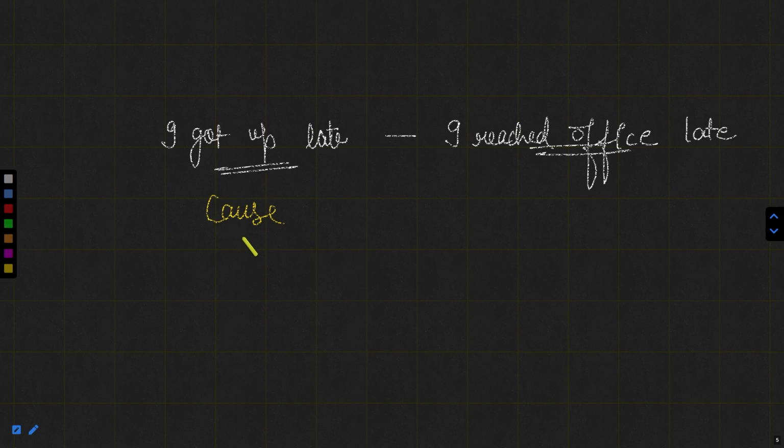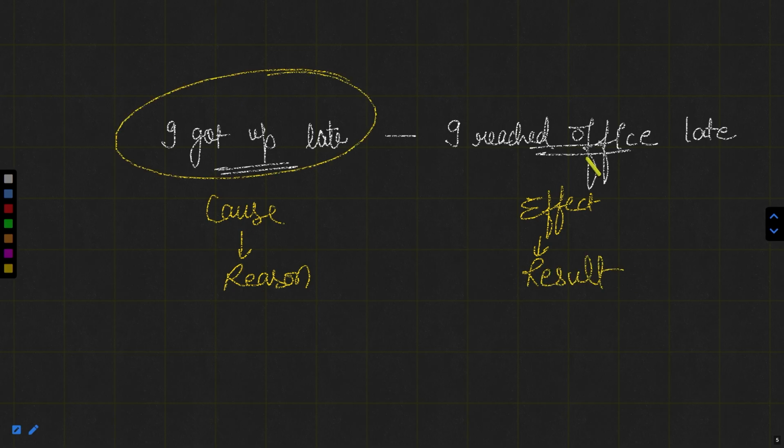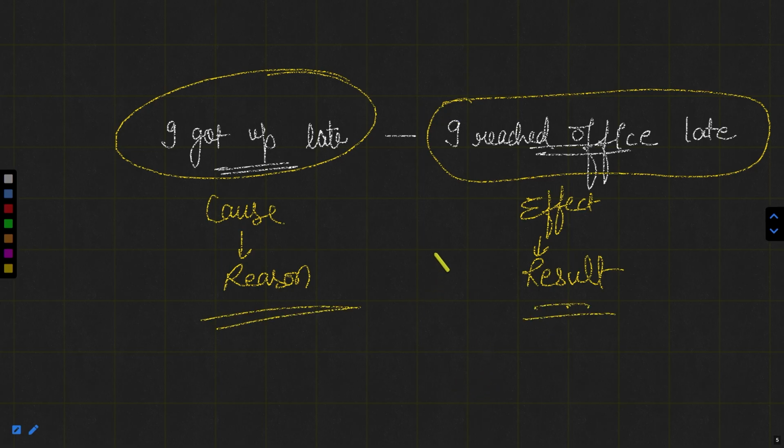What is the cause? What is the reason? That is, I got up late, and the result of it, what was it? It was the effect, that is, I reached office late. So this is the result of what happened, that I got up late. That is why this result occurred, that I reached office late. So this is the cause for that and this is the effect for that. So first of all, we are going to discuss cause denoting conjunctions. It means those conjunctions that denote this cause.